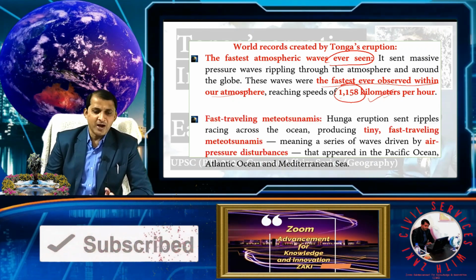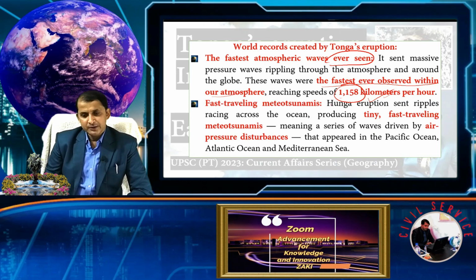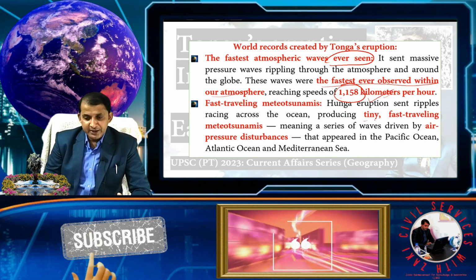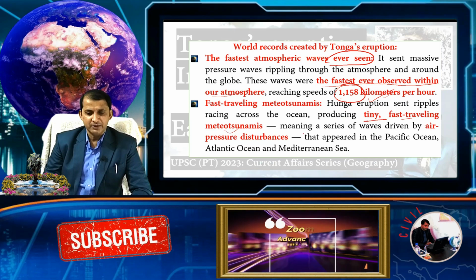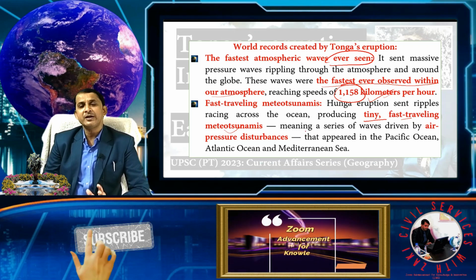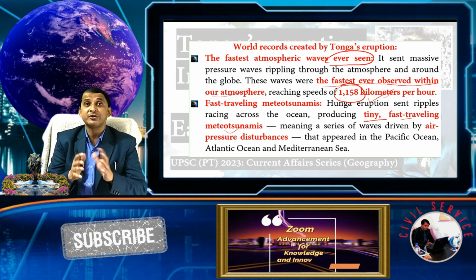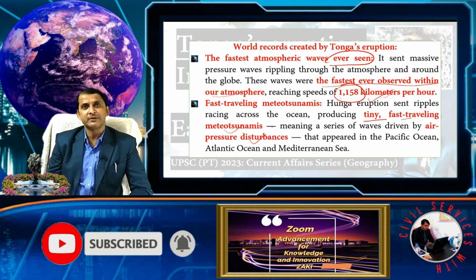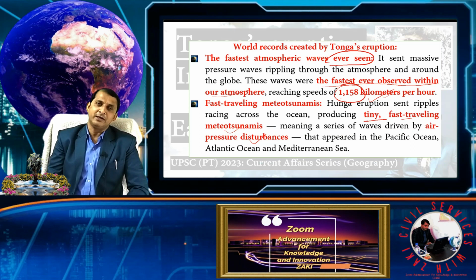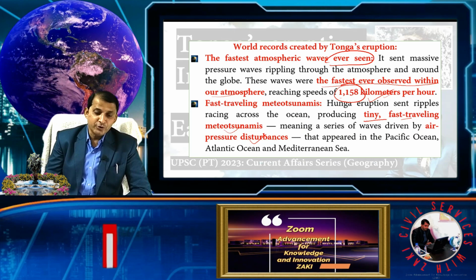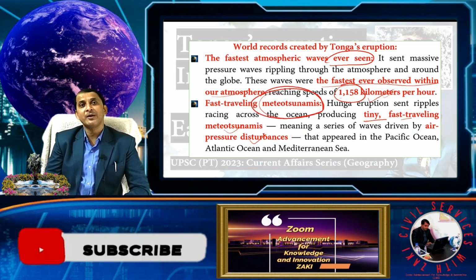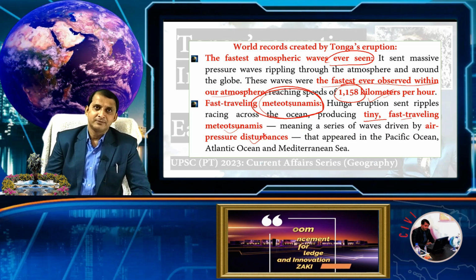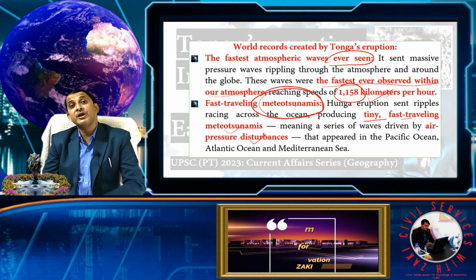Another record is the fast traveling Meteotsunami. The Tonga eruption sent ripples racing across the ocean, producing a fast traveling Meteotsunami. What is a Meteotsunami? A Meteotsunami is created by a meteorological phenomenon, meaning a series of waves driven by air pressure disturbance. Remember, Meteotsunami is a meteorological tsunami. It's not meteoroid or asteroid related, it is meteorological.